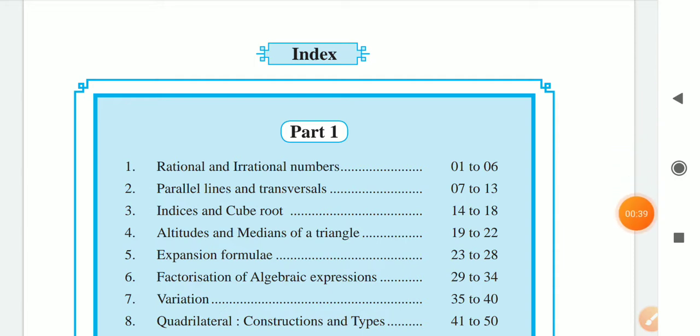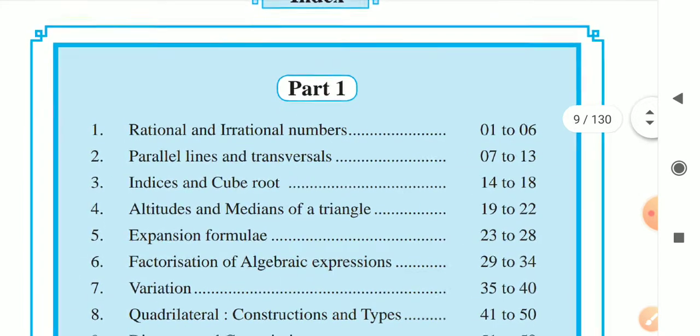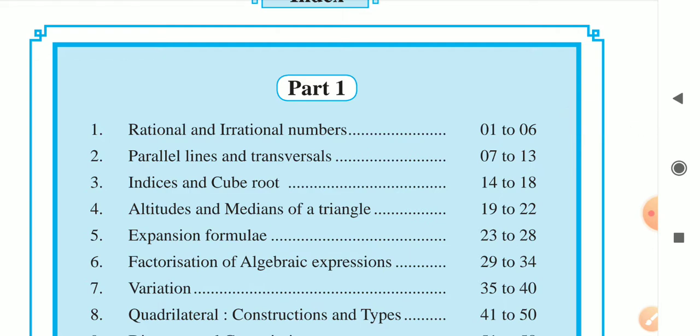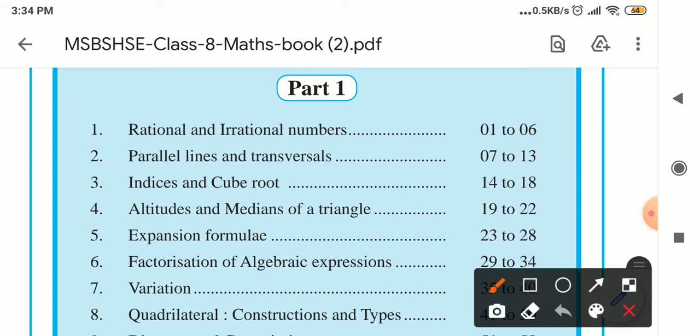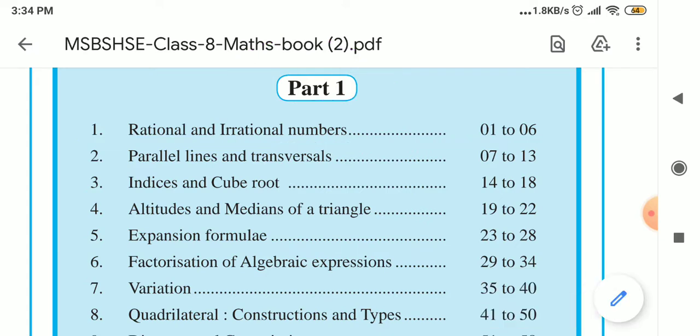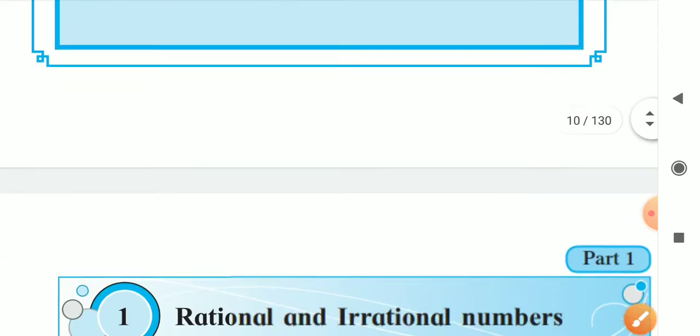If you don't have a textbook, then don't worry, because in this situation, in the epidemic of COVID, it is difficult for you to get the textbook, and for that you just download this PDF and save it for the record. So our first lesson from part 1 is the rational and irrational numbers. Okay, rational and irrational numbers.